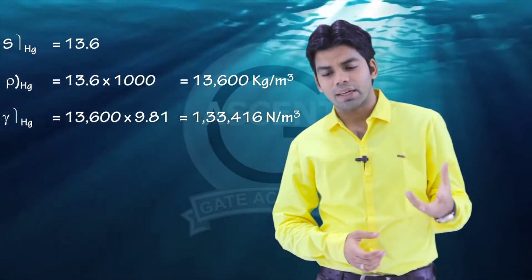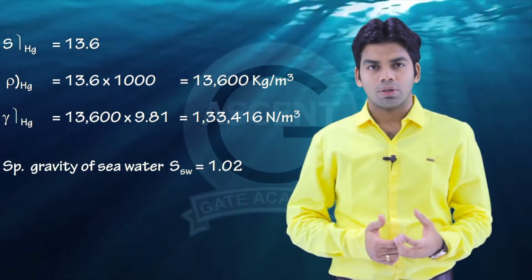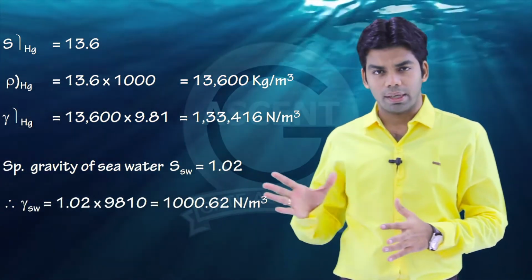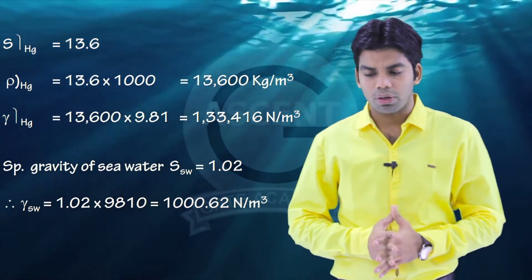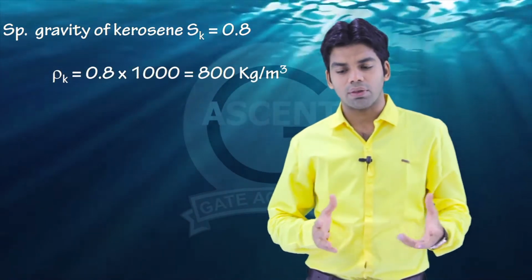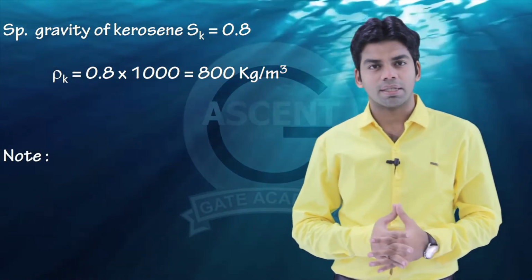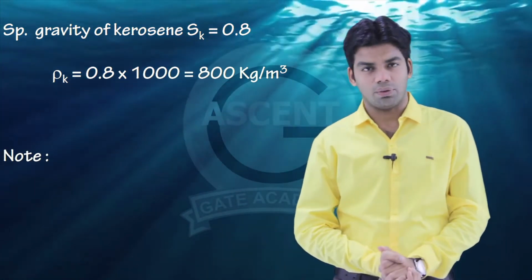Similarly, the specific gravity of sea water is given as, suppose, 1.02. So the specific weight of sea water, gamma, will be equal to 1.02 into 9.81 into 1000, which is equal to 10,006.2 Newton per meter cube. The specific gravity of kerosene is 0.8, so the density of kerosene will be equal to 0.8 into 1000, which is equal to 800 kg per meter cube. In this way, if the specific gravity of some fluid is given, you can easily determine the density or specific weight of that fluid.